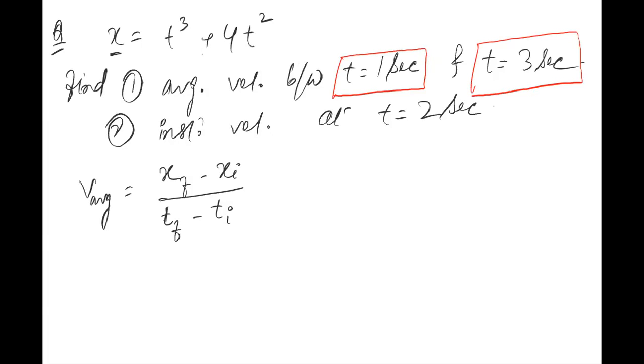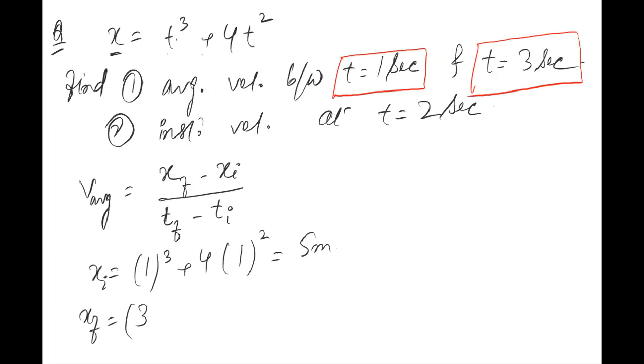So if you put the value of t as 1 second, you will get x equal to 1 cubed plus 4 into 1 squared. So this will become equal to 5 meters, and this is your initial position. What will be your final position? So put the value of t as 3 seconds: 3 cubed plus 4 into 3 squared.